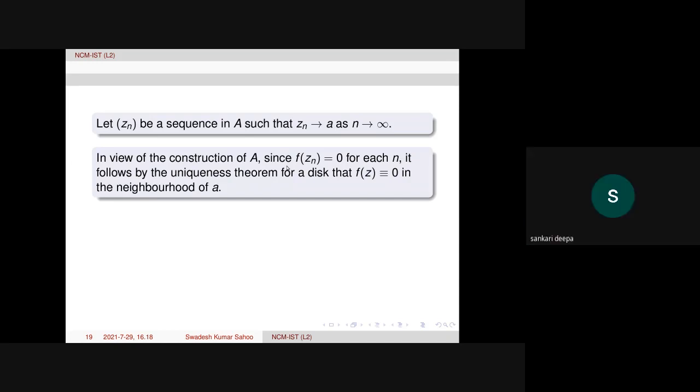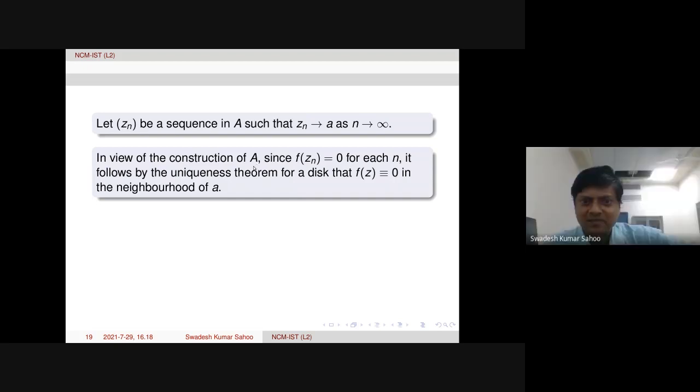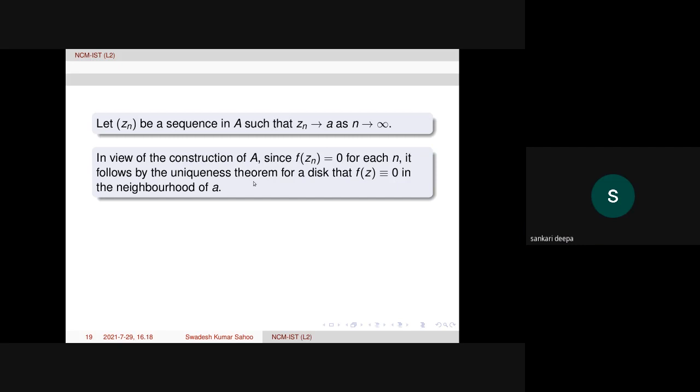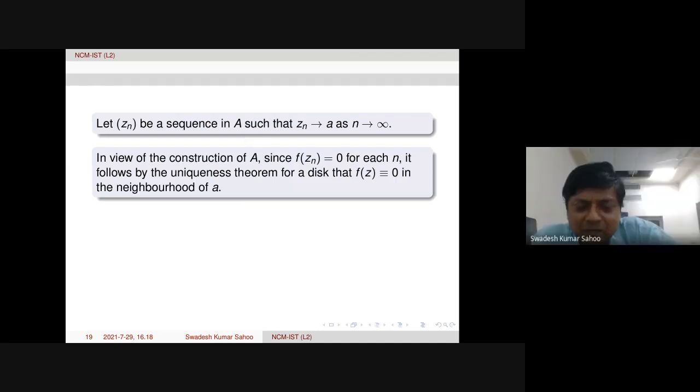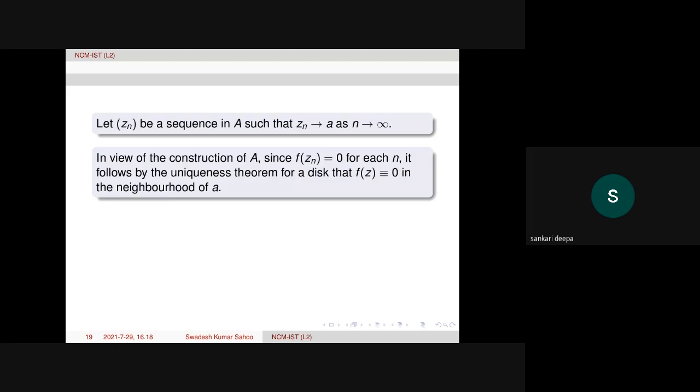Zn need not, first let us take Zn be a sequence in the domain only, because we take A as a neighborhood of A only. Capital A is a collection of Z such that it's a neighborhood of A. Zn need not belong to A. So we define A equal to Z belongs to D such that f of Z equal to 0 in some neighborhood of A only.